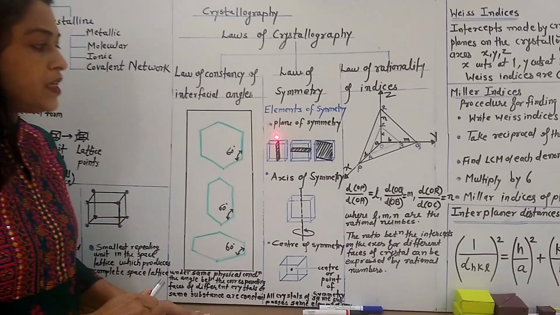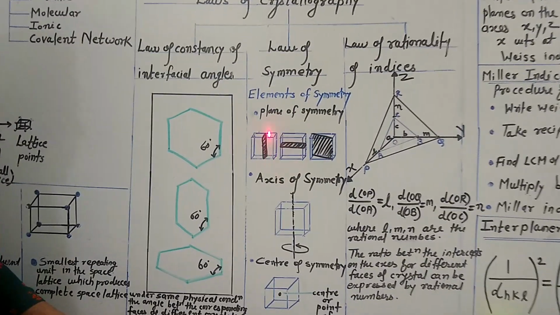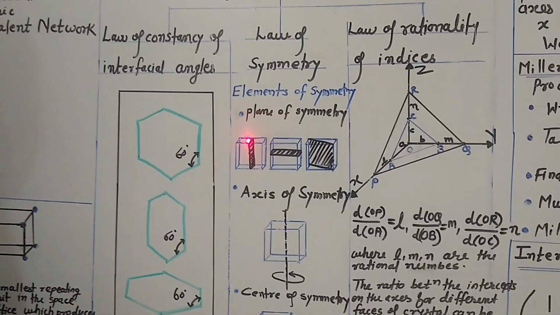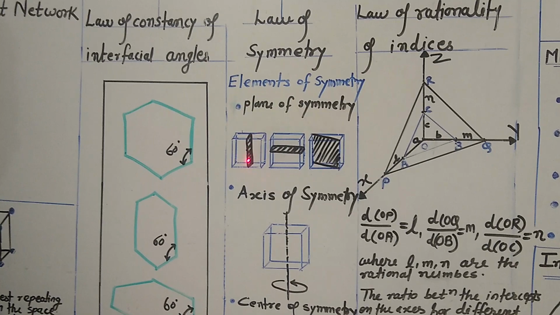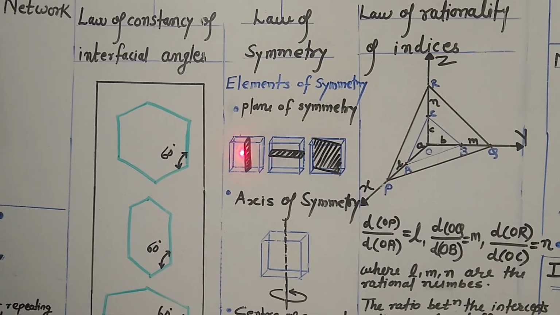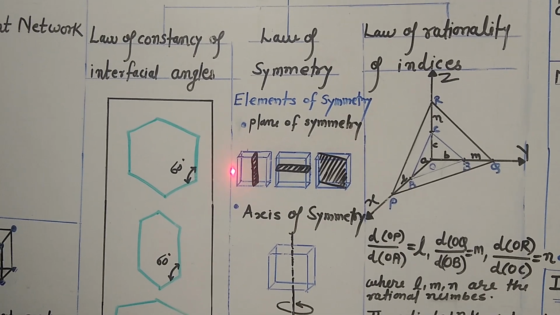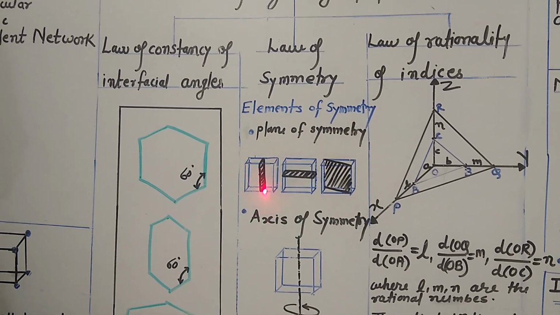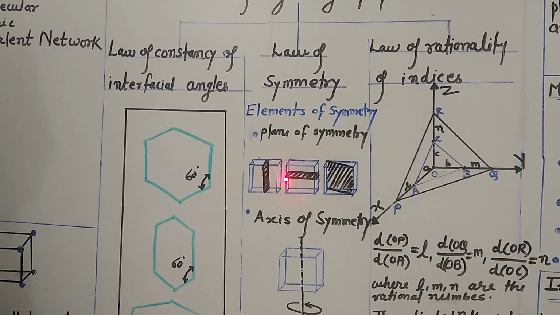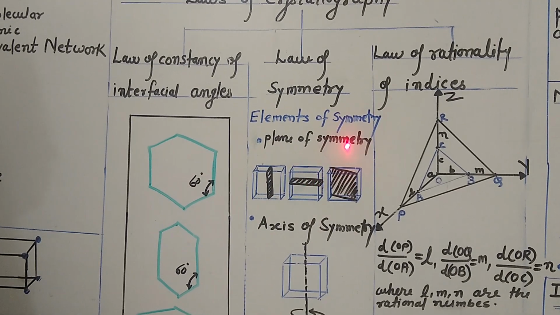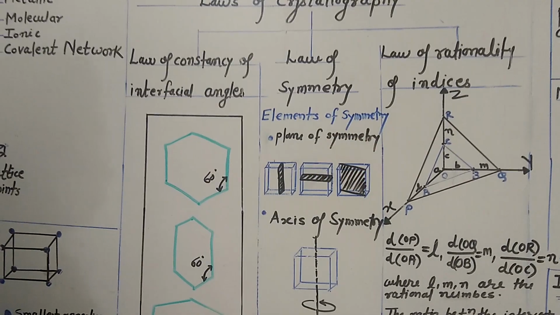If we consider the example of a cube, if we pass a plane from the center of this cube vertically, then the cube should cut exactly into two equal parts. So this is the vertical plane of symmetry. Here we can pass the horizontal plane of symmetry also, and the diagonal plane of symmetry also.